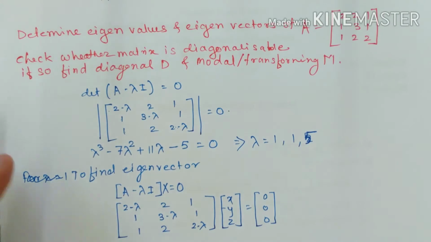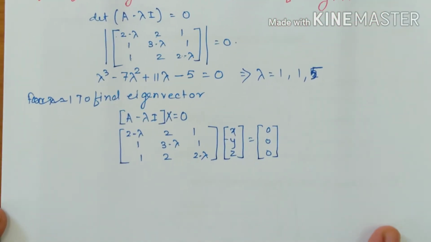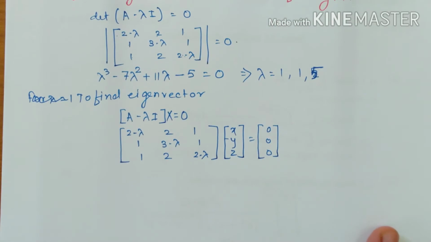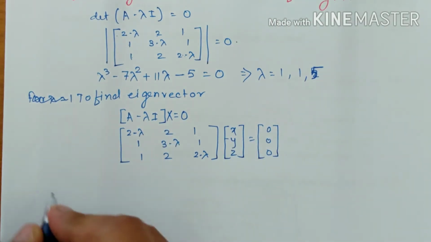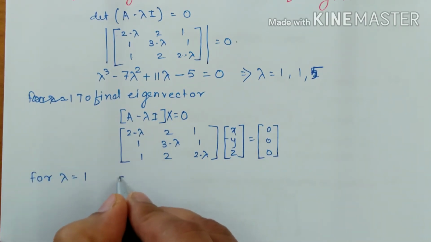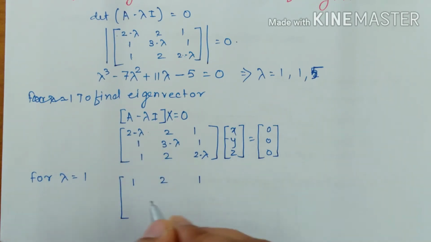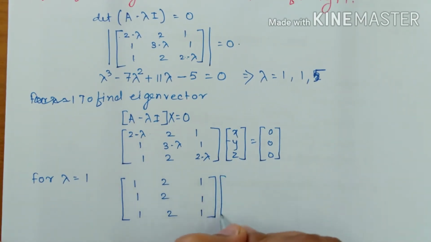While discussing eigenvalue and eigenvector problems, I discussed a similar matrix, not exactly the same. Now for lambda equal to 1, when I substitute, we get 2 minus 1 is 1, the 2 as it is, 1 as it is, 1, 3 minus 1 is 2, then 1; 1, 2, 1, times x, y and z.